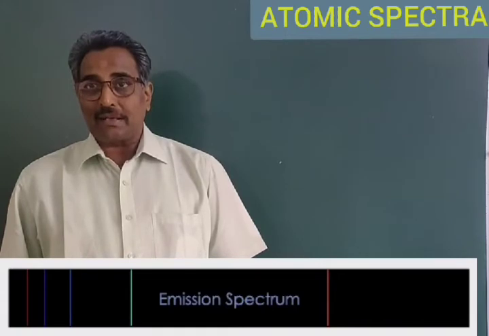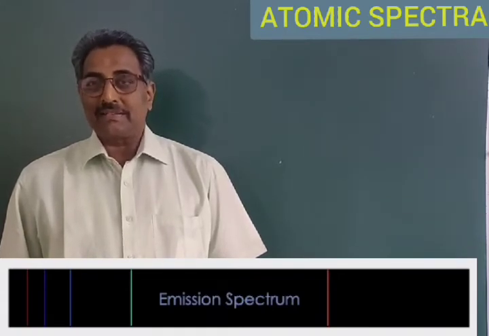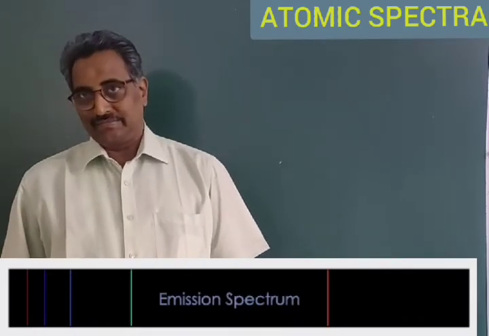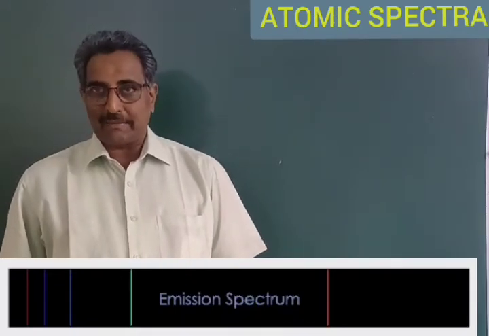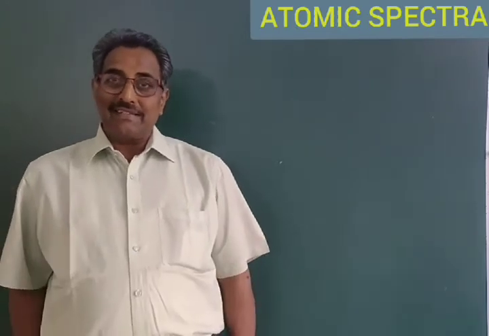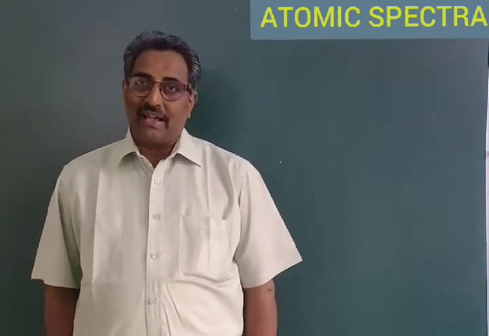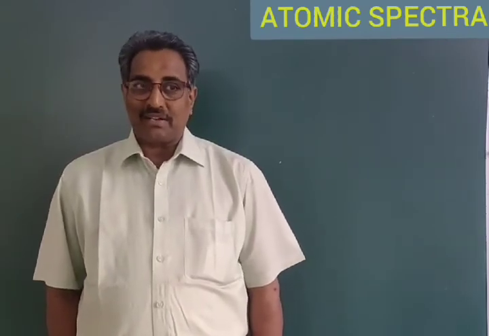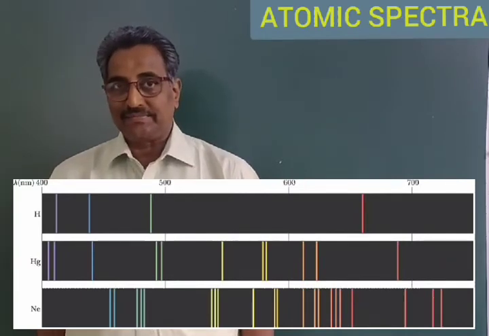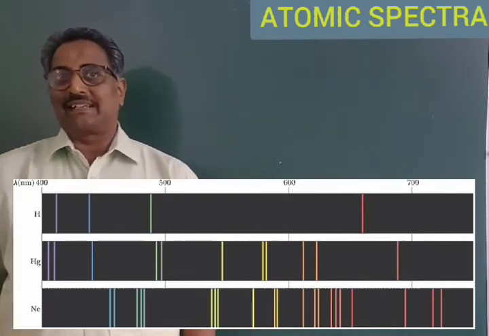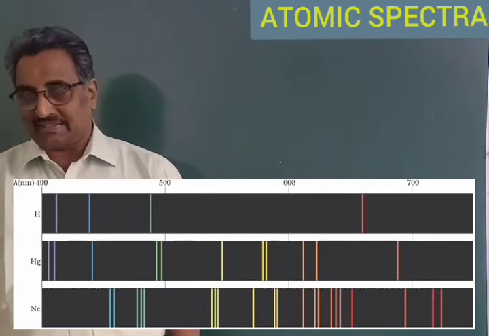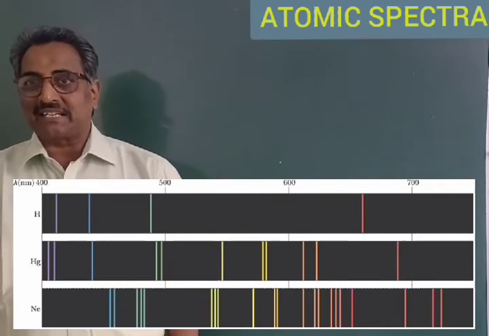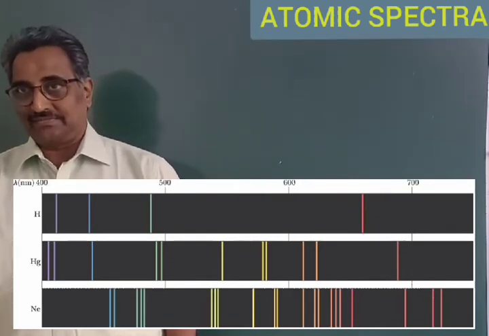The pattern of lines observed in the spectrum depends upon the nature of the gas taken. Different gases give different patterns of lines. No two elements give the same pattern of lines. So the spectra is the characteristic of the element.